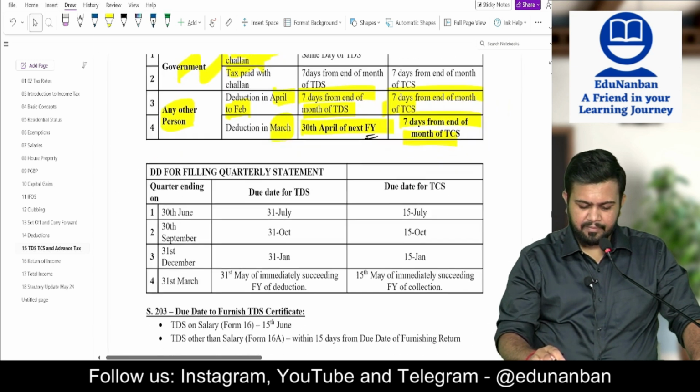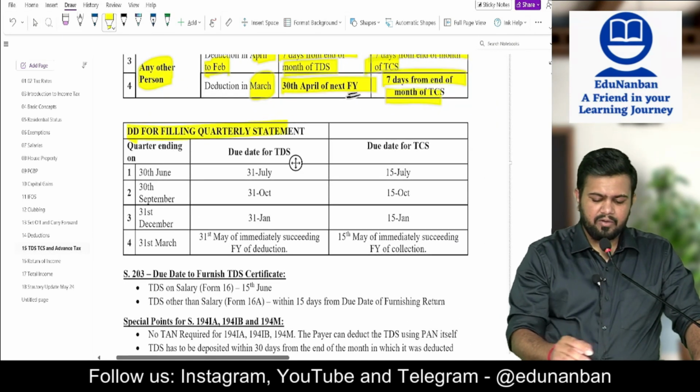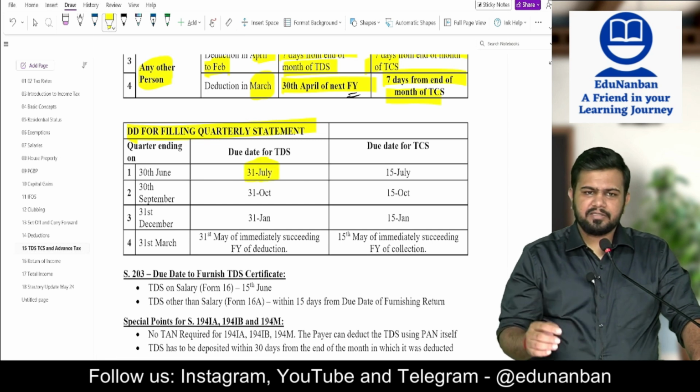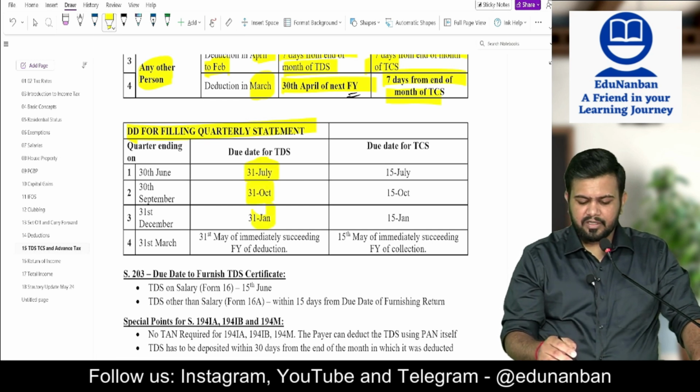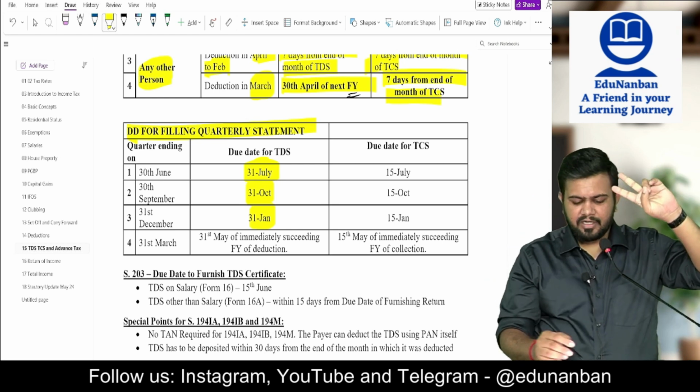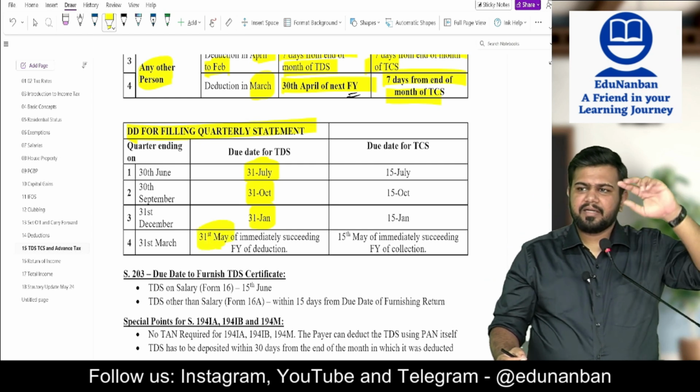30th of April. Now, the due date for filing the quarterly statement. For the first quarter, the due date for the TDS return is 31st July, then 31st October, 31st January, and for the last quarter alone, 2 months time is given, 31st May. Not April, it is May.